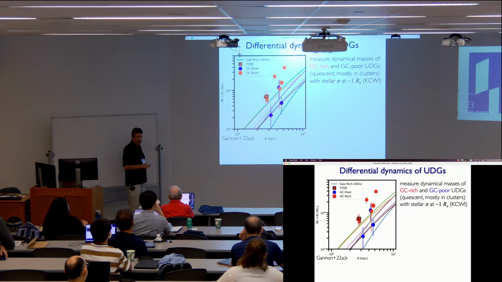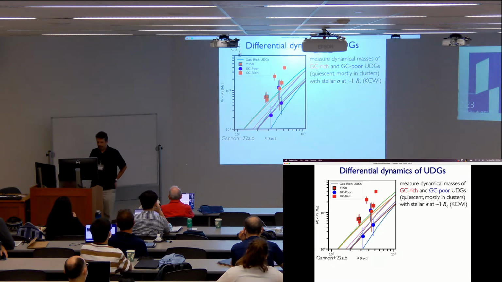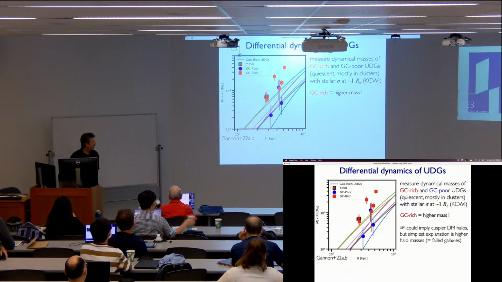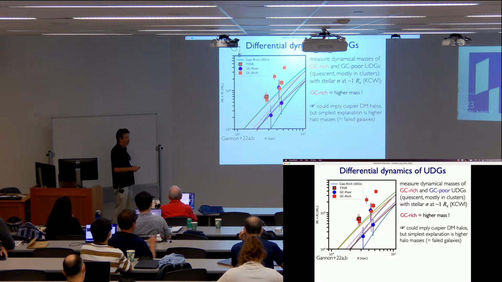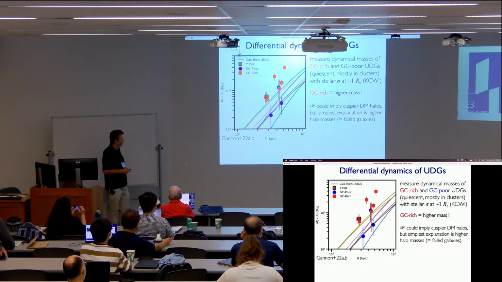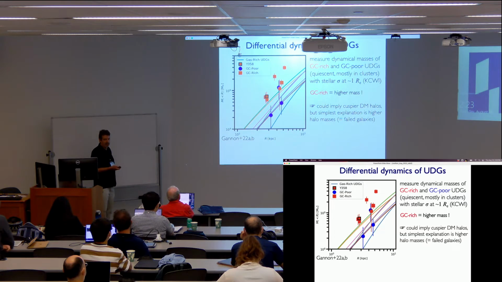So this supports the idea that they are more massive halos. Okay, I mean, it could also be a difference in the halo mass profile, that these globular cluster rich ones have cusps and these ones down here have cores. It's technically possible. For us, it's more straightforward that this follows the normal globular cluster halo mass relation, and that they just have more massive halos.